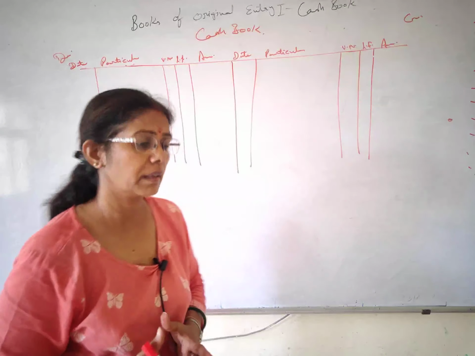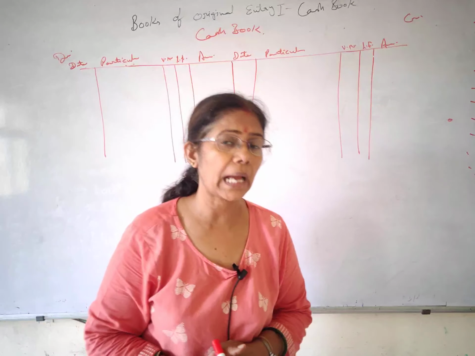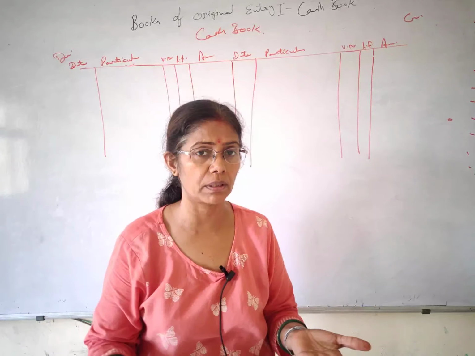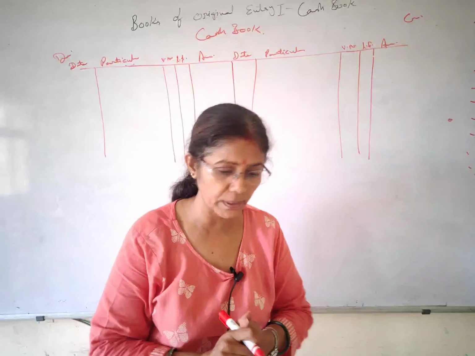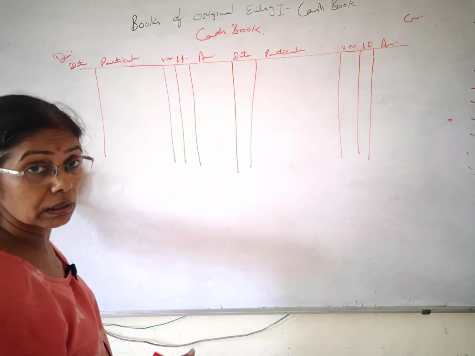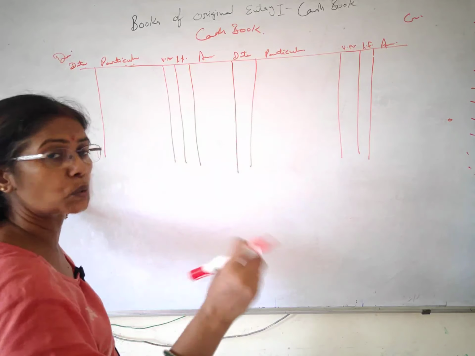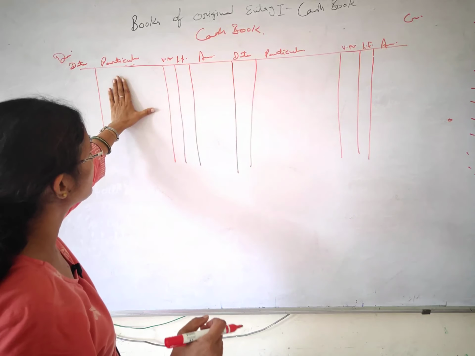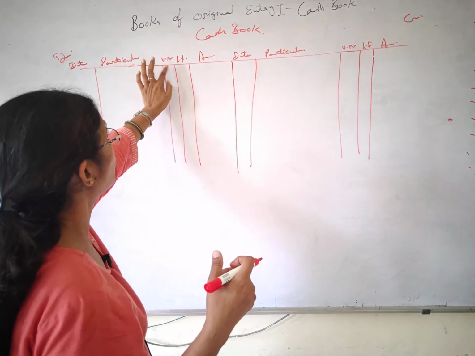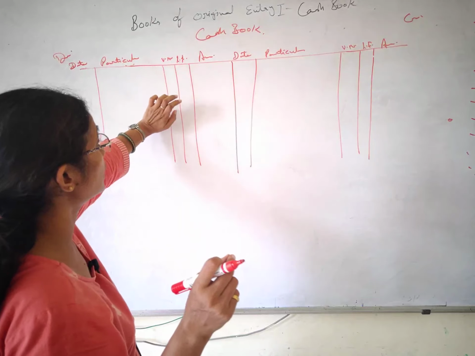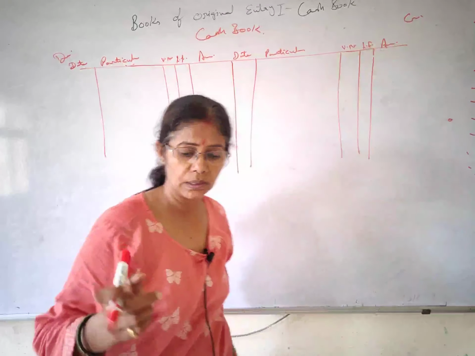Well, the interesting thing, as we have discussed, is that it is very similar to the ledger. And I tell you, 90% of this chapter you already know. When I start with the first transaction, you will come to know it is absolutely the same as ledger posting. So let me explain the columns. This is the date column. Chronologically, as the transaction takes place on that particular date, you have to mention it. Particulars we will mention. Here the voucher number means the number of the source document you are entering from, so you mention that voucher number here. LF is your ledger folio. Here the amount comes, and the same goes to the credit side.